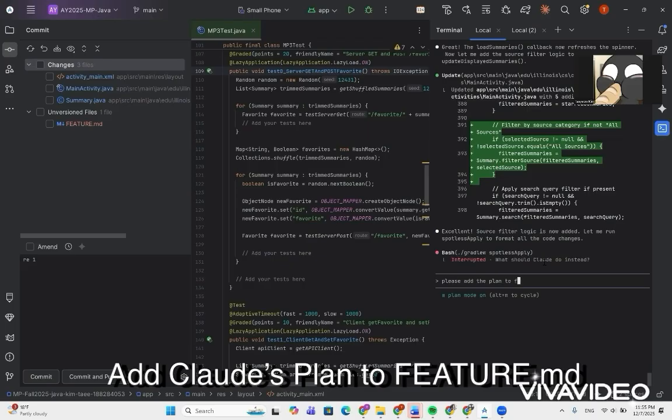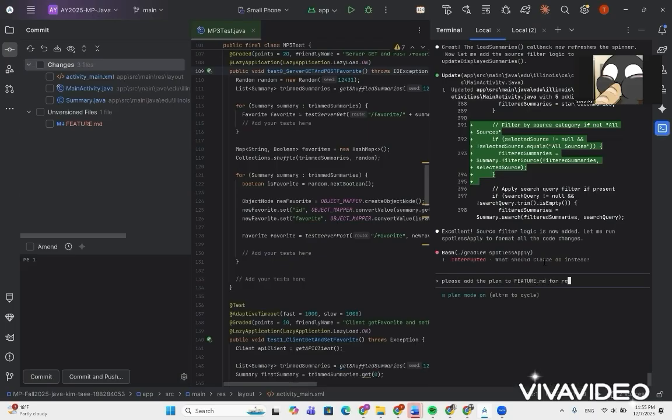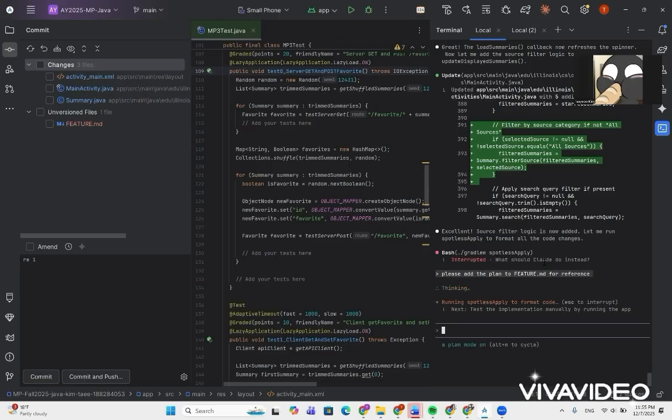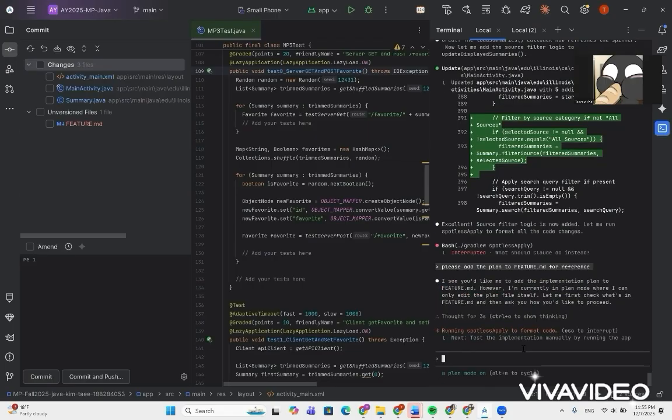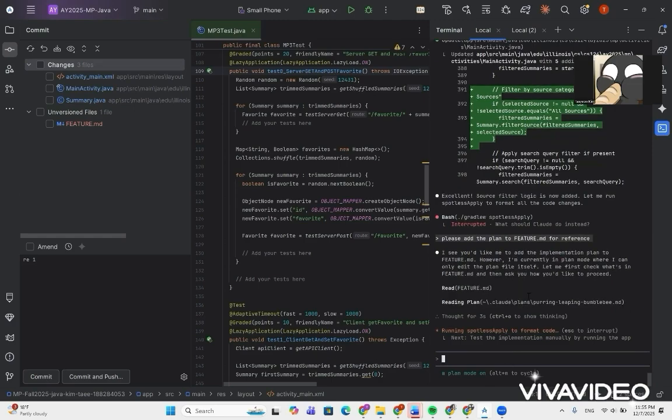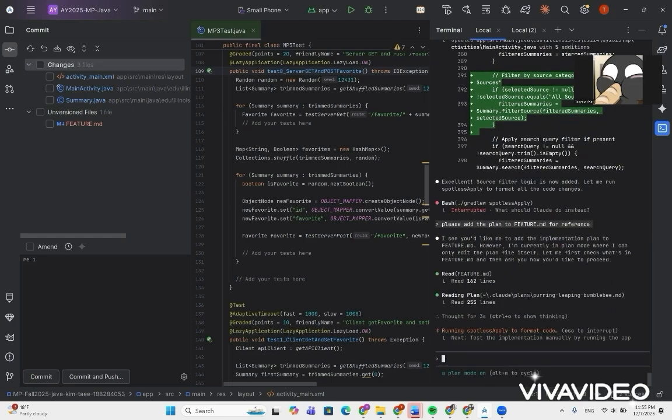And then I added Claude's plan to the feature MD. I was still in plan mode, but I asked, please add the plan to the feature MD for reference, and then it updated my files so that in the future when I need to look back at the plan and how it worked, I was able to take that reference. So Claude is currently updating my plan in the file.